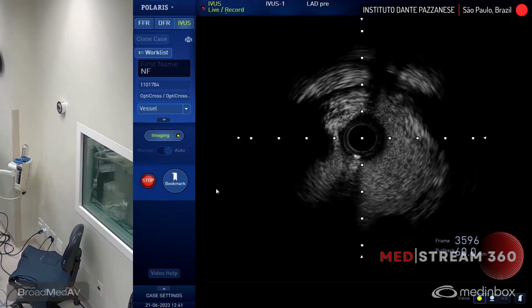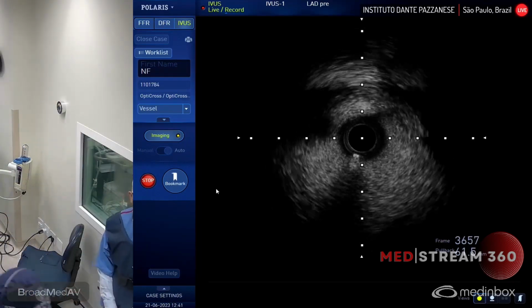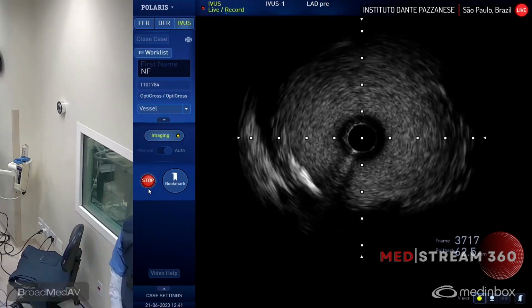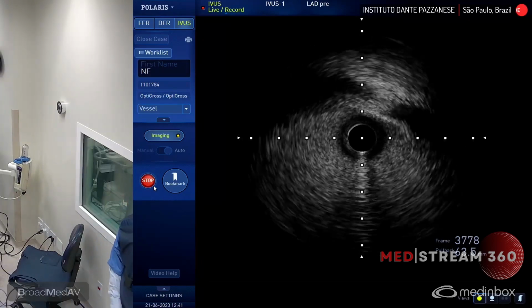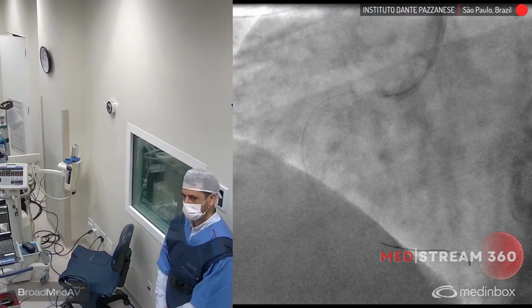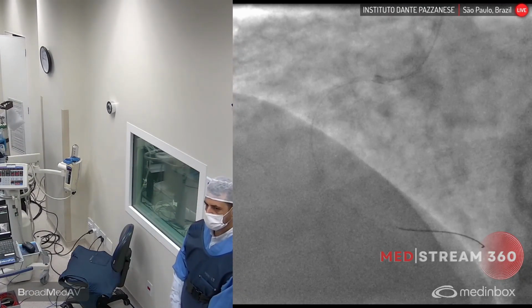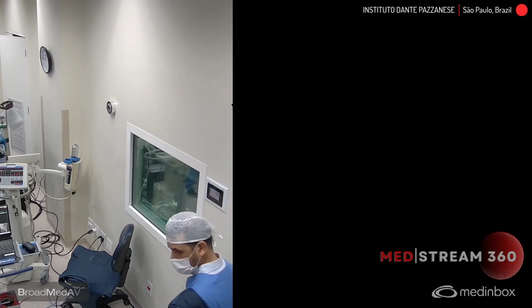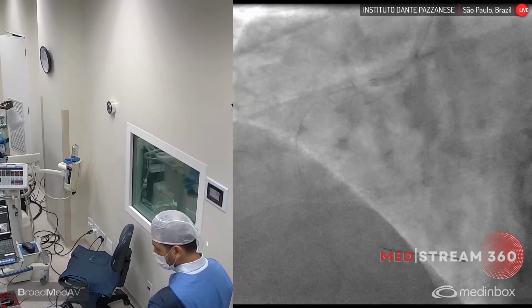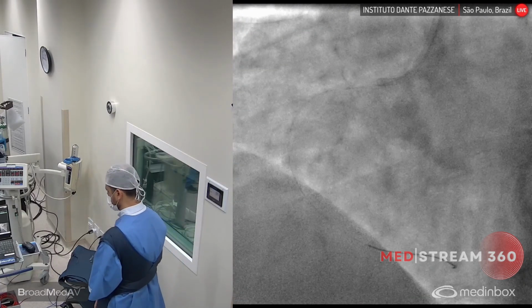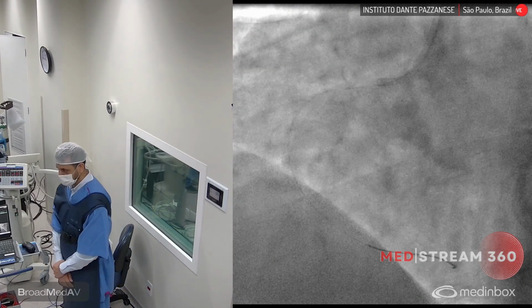The culprit lesion has been well treated in terms of the segment, the length. There is room for optimization of the expansion because the vessel is really large. And maybe a 3.5 balloon, I think, will be okay. You are going to cover that proximal dissection, Rodolfo, with another stent? Yeah. Okay, 3.5, another 12.